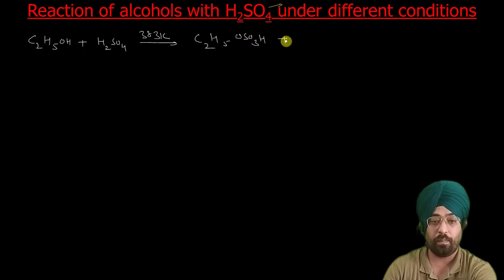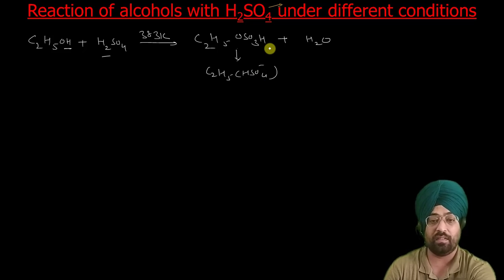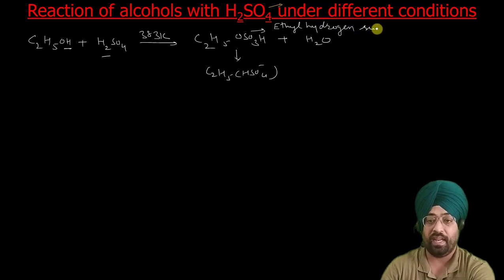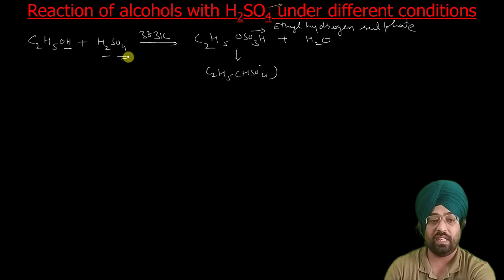We can also write it as C2H5 and OSO3H, that is better. So this is ethyl hydrogen sulfate. Under 383 Kelvin, sulfuric acid reacts with ethanol to give ethyl hydrogen sulfate.